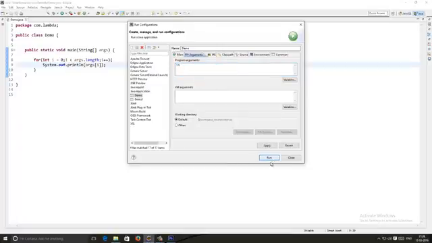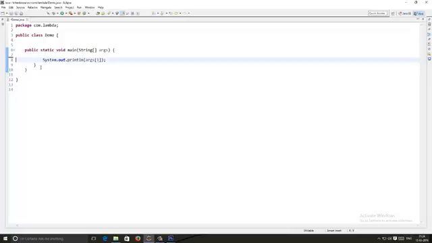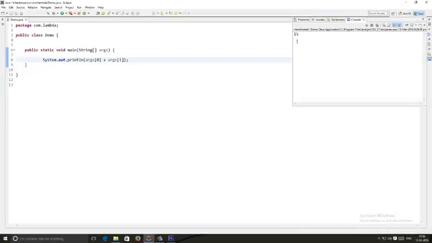For now when I run the program, 1 and 5 will be printed in the form of strings. But if I say args of 0 plus args of 1, I am trying to add. It's printing something like this, because 1 and 5 is not 6, it's 15, right?